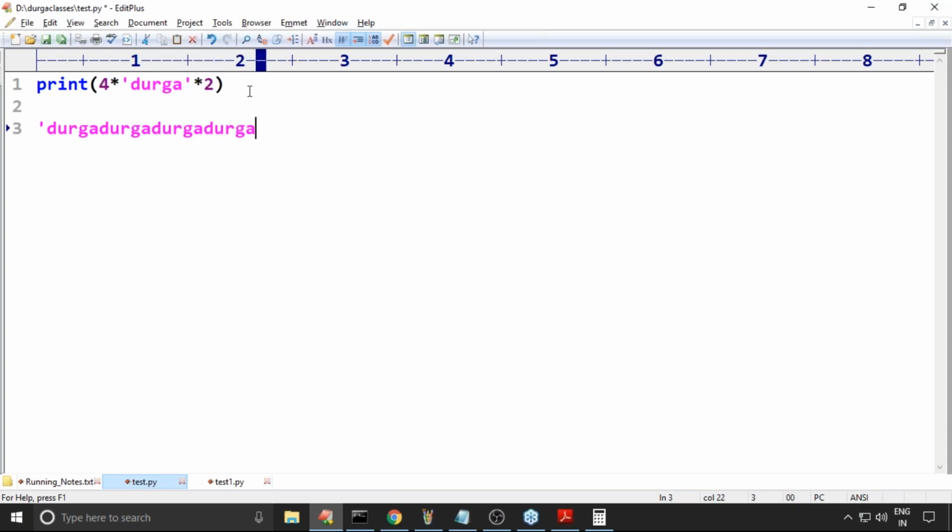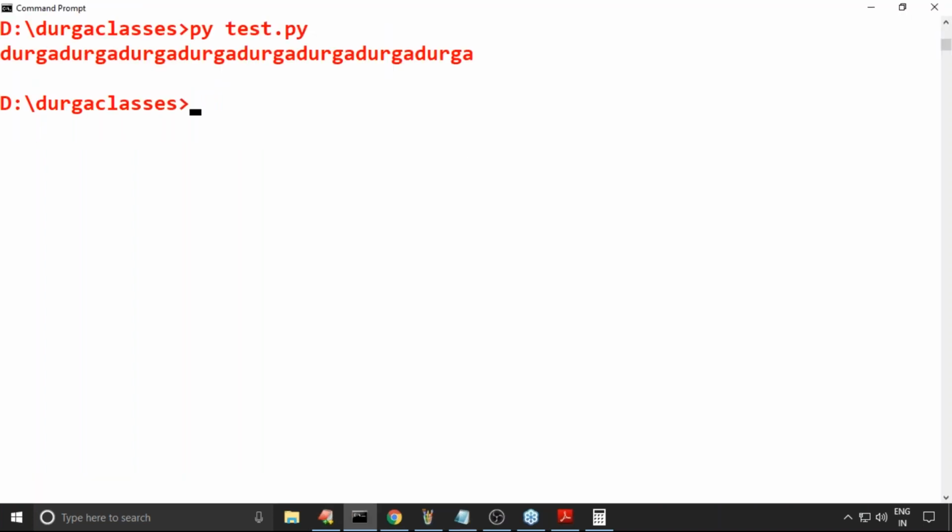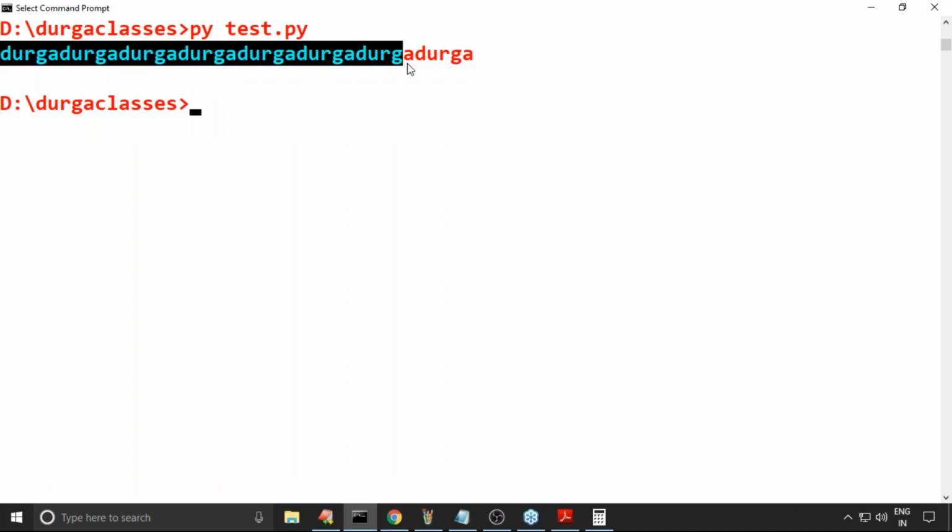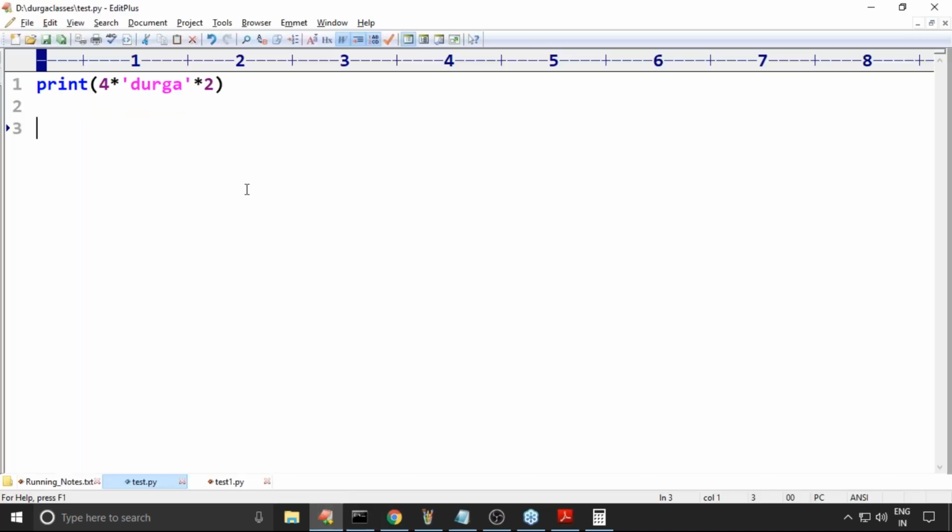Now this total thing is repeated 2 times, so Durga will be there 8 times in total. Durga 8 times is acceptable. That is 4 times Durga, and then this string again multiplied by 2 times.